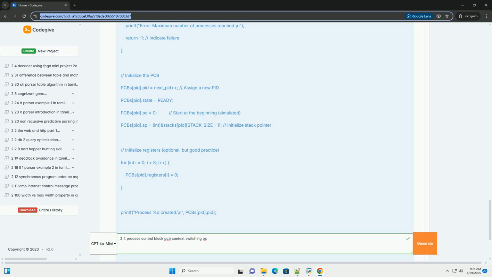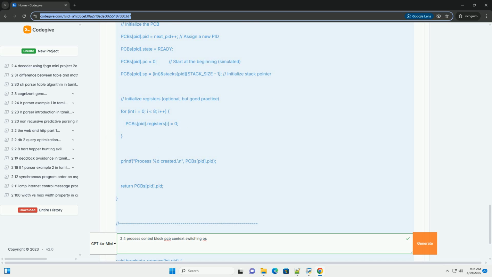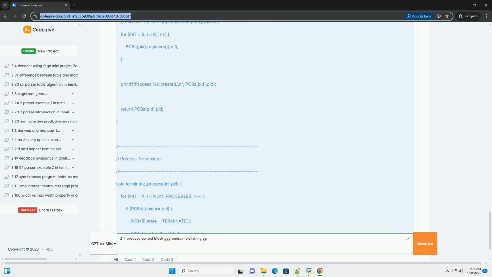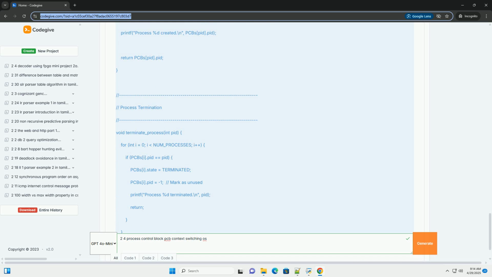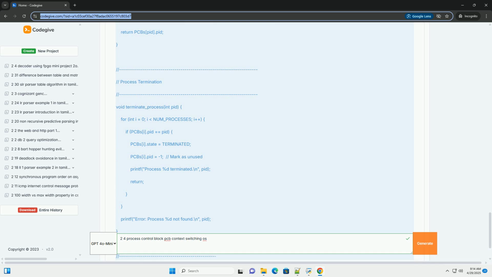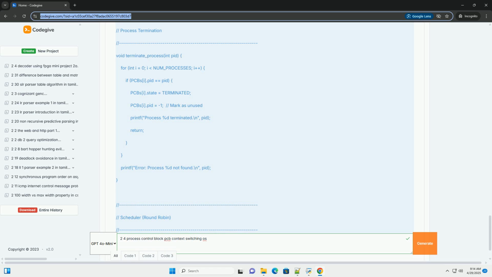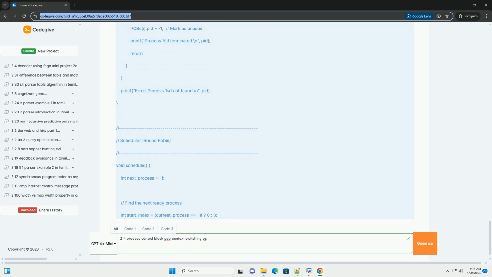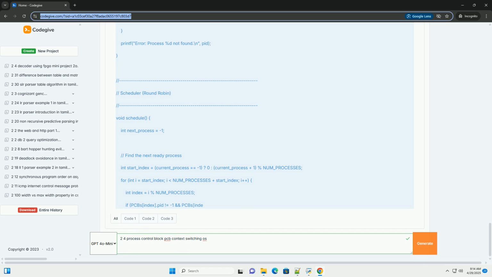Stack pointer, SP, points to the current top of the process's stack. Essential for managing function calls, local variables, and return addresses. General purpose registers, the values of CPU registers, for example accumulator, index registers, at the last time the process was running. Memory management information, pointers to the process's memory regions: code, data, stack. Could be page table pointers in a virtual memory system.